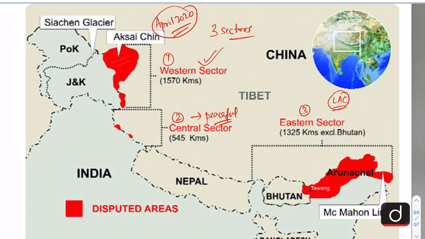This is basically Aksai Chin and it is under the illegal occupation of China. Very near to this, we have the Karakoram Pass. And also, India has a very important strategic base of Daulat Beg Oldi near the Karakoram Pass, which also has an airstrip at an altitude of 16,000 feet.